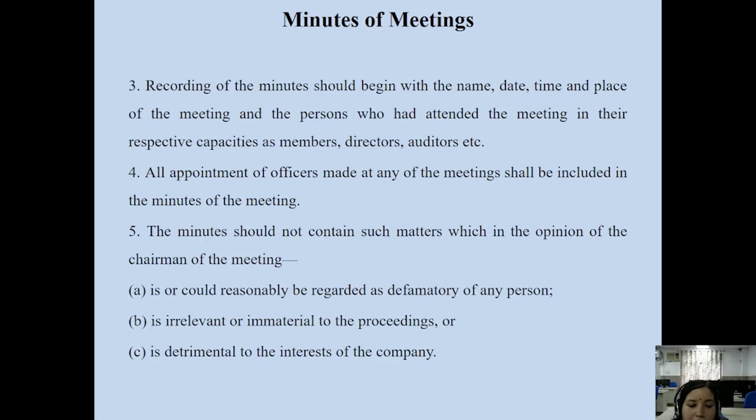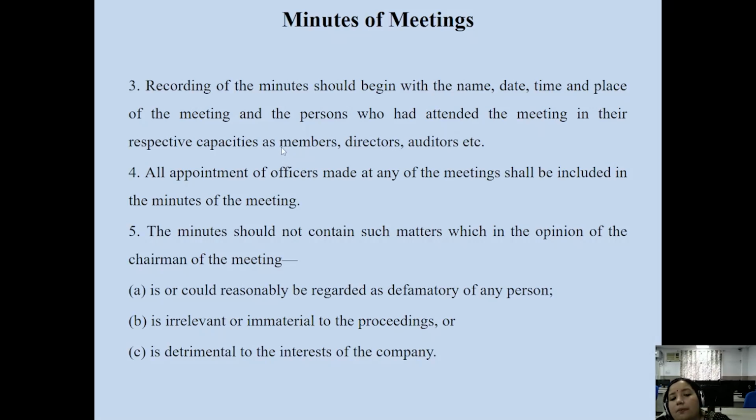If we are discussing some wrong things in the meeting, trying to hurt someone else, disregard or disrespect any person, comment on any person, or give personal remarks on any person in the meeting, that point, as per the opinion of the chairman of the meeting, should not be a part of the minutes of the meeting.